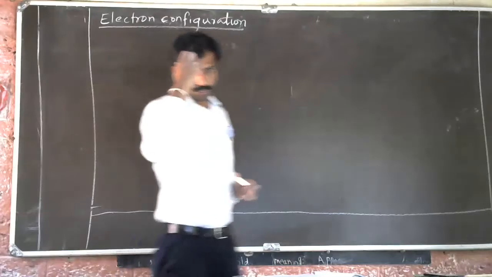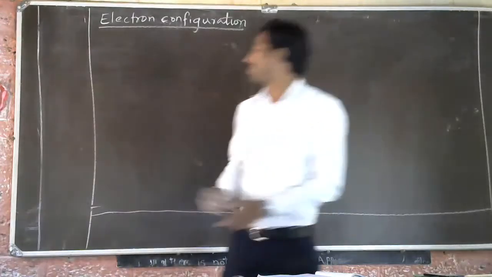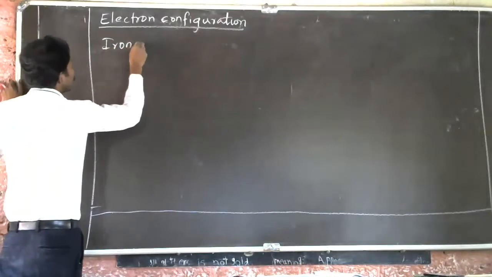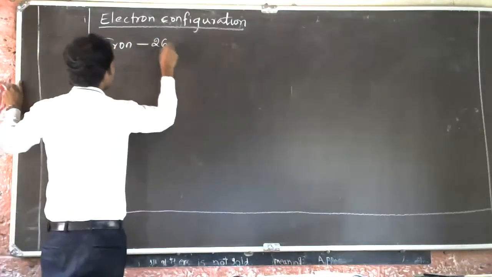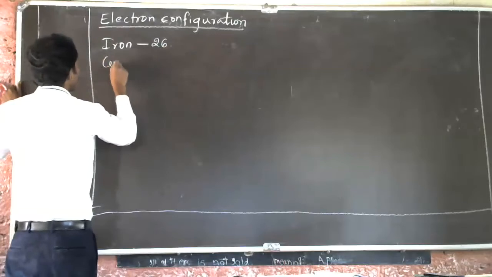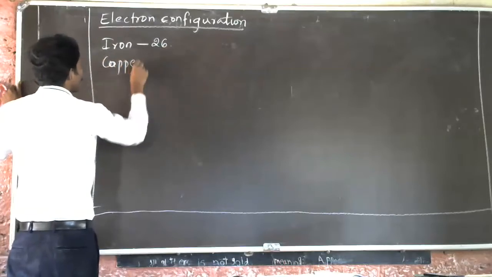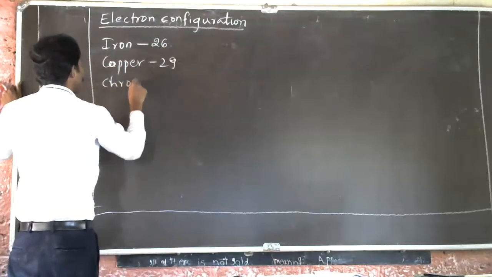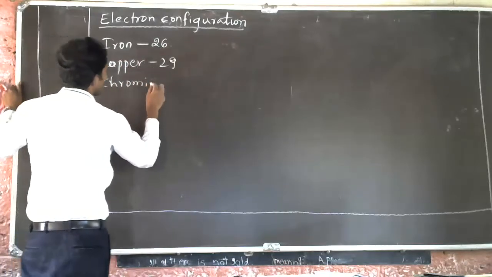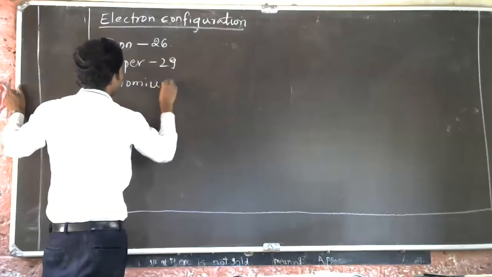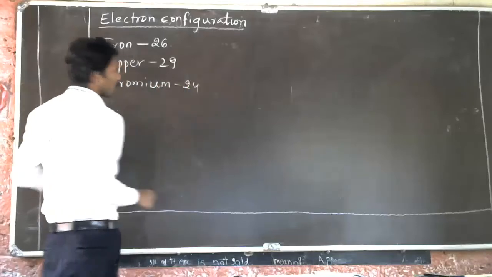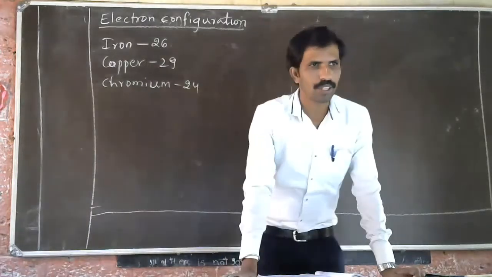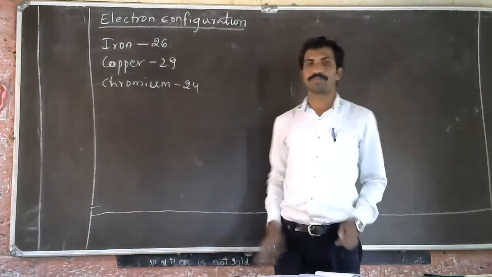Let me give you one more to write. Iron, atomic number is 26. Copper, atomic number is 29. Chromium, atomic number is 24. Write the electronic configuration for these elements.